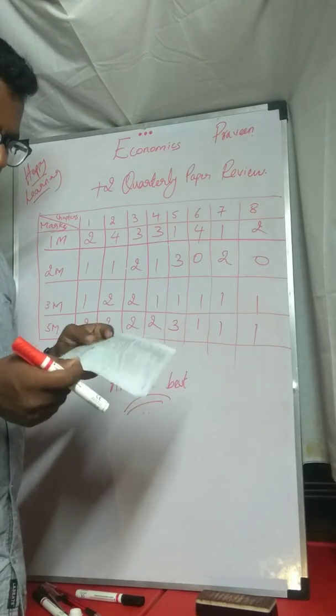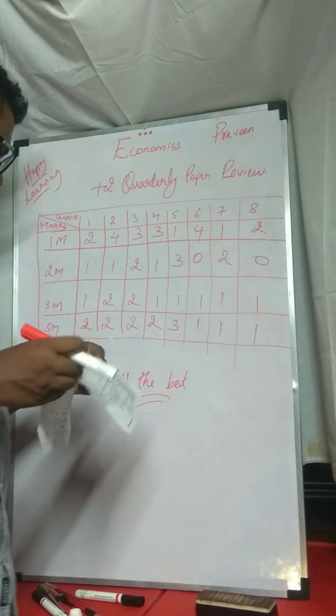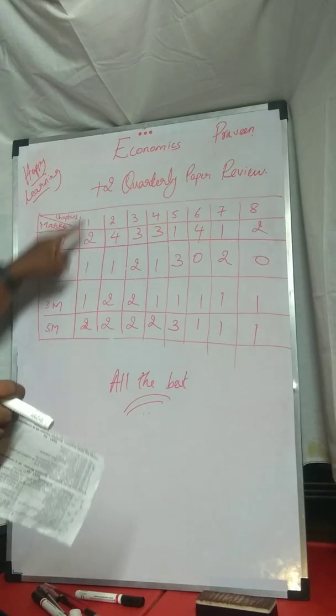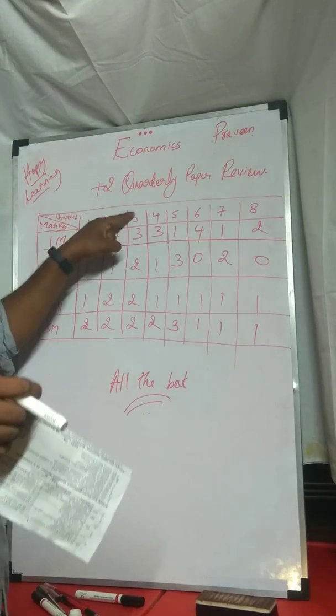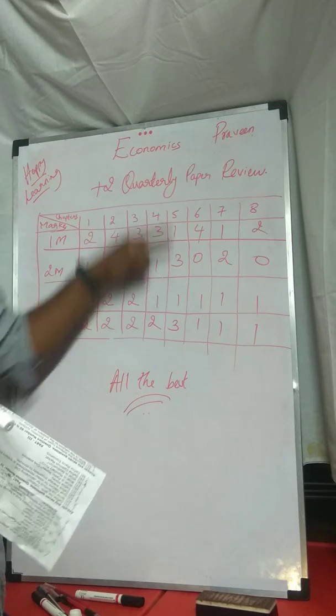Coming to your 3 marks: first chapter 1 question, second chapter 2 questions, third chapter 2, fourth chapter 1, fifth chapter 1, sixth chapter 1, seventh chapter 1, and eighth chapter 1.